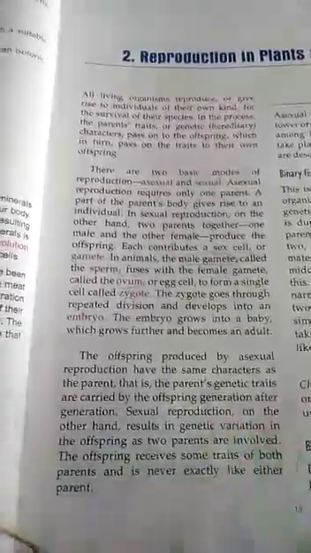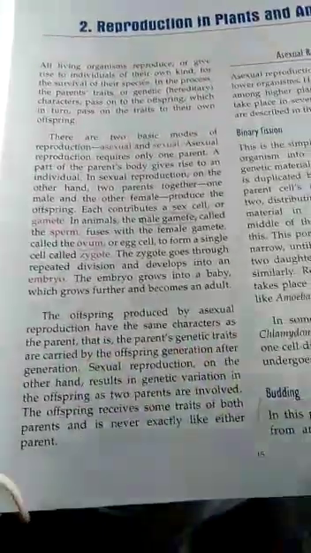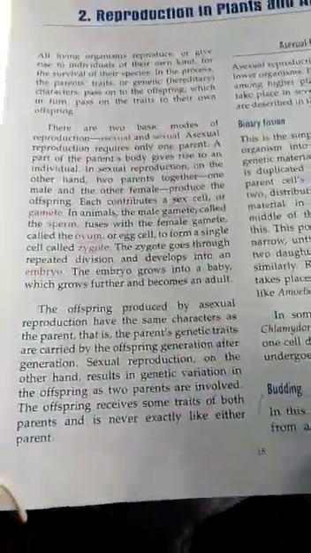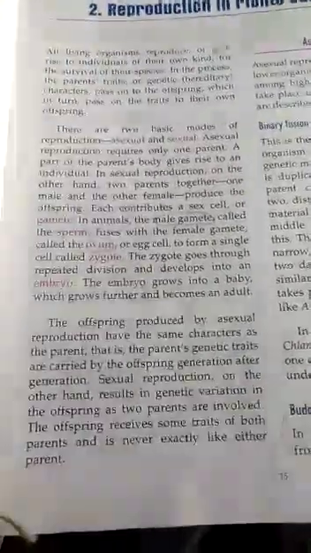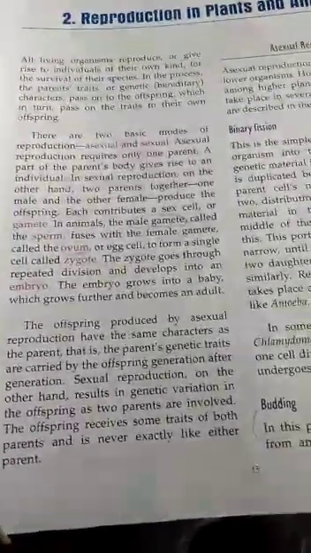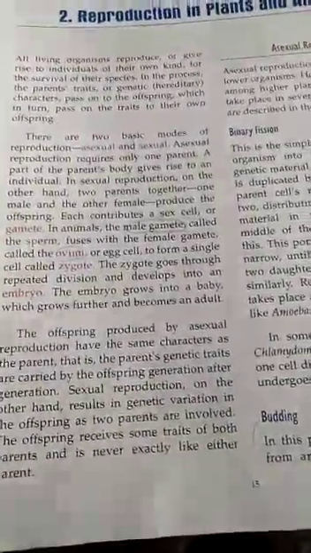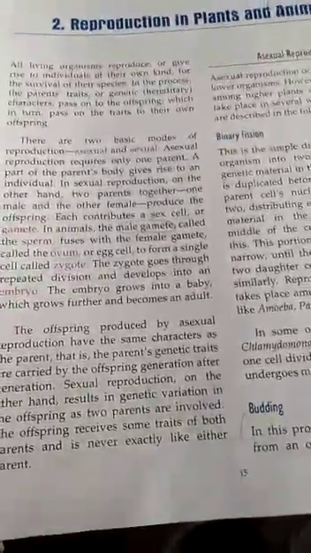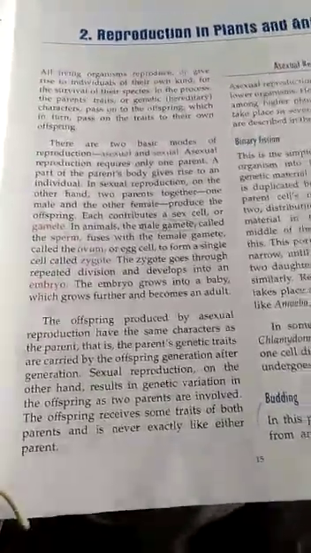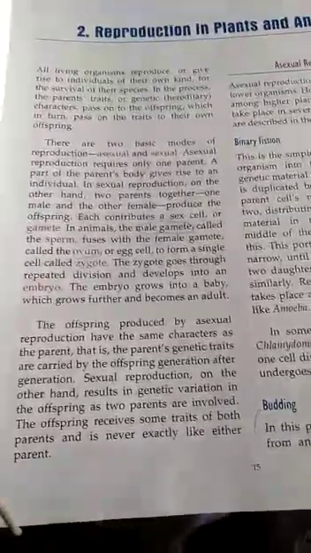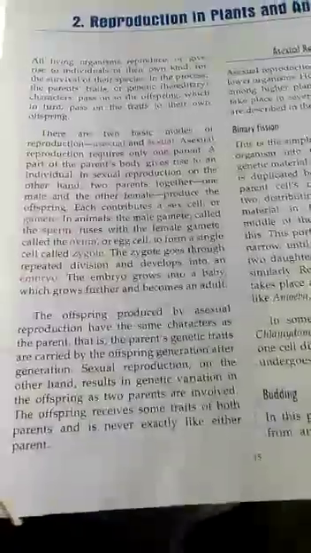When the offspring is produced by asexual reproduction, it is going to have the same character as the parent. It is going to have the same genetic trait, same characteristics. There is going to be no variation. It is going to be the same as the parent, with the same genetic trait.